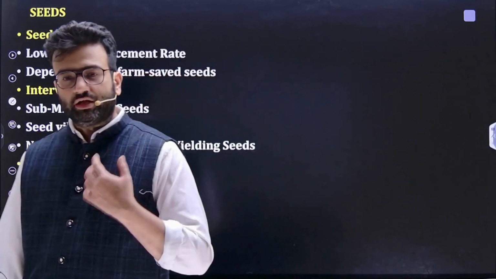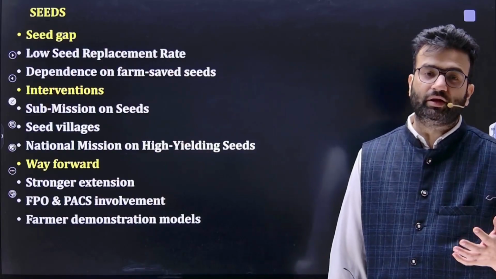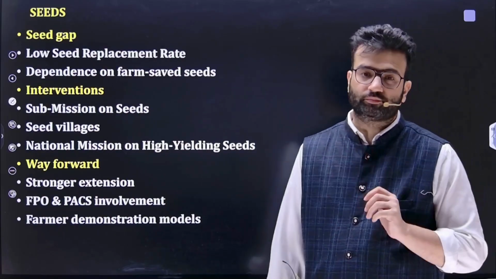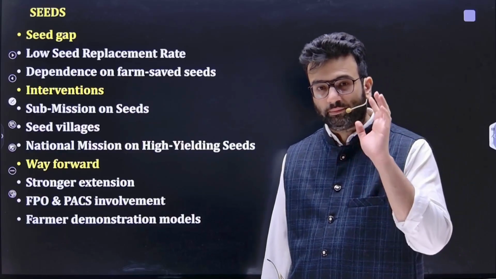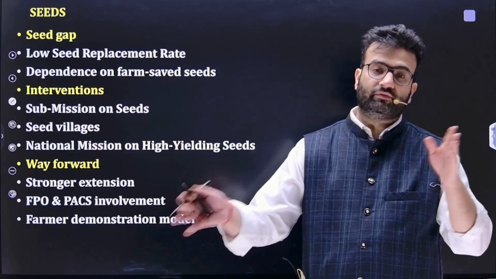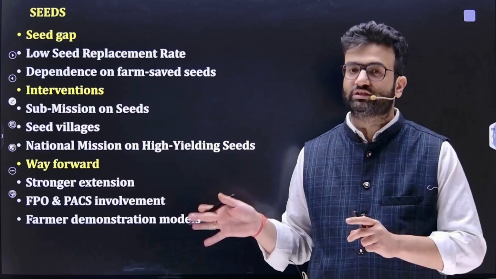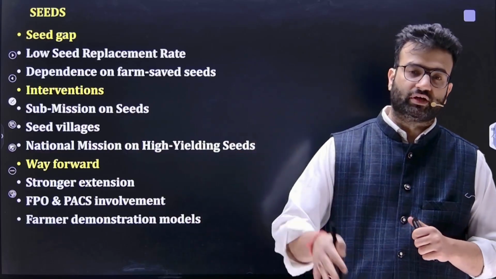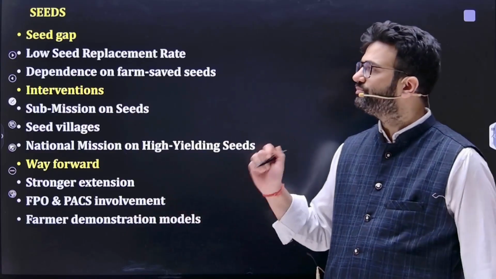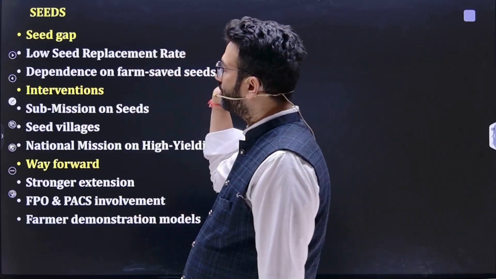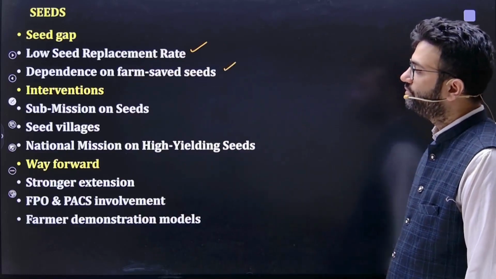Agricultural productivity or yield depends a lot on the quality of seeds. The seed replacement rate in India is very low. That's the reason the government is also focusing a lot on planning a seed bill that will lead to better productivity of seeds. Everything should be mentioned in that, like what the water usage is, how much fertilizer should be used, what the liabilities are of the people who are giving these seeds. So, seed gap. The problem is low seed replacement rate and dependence on farm-saved seed.